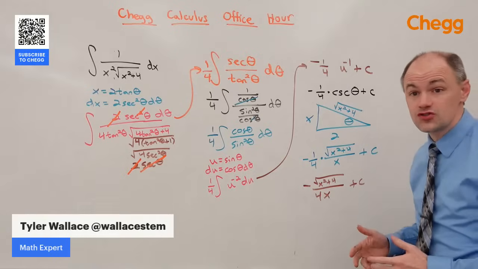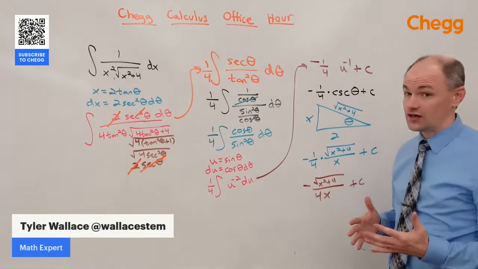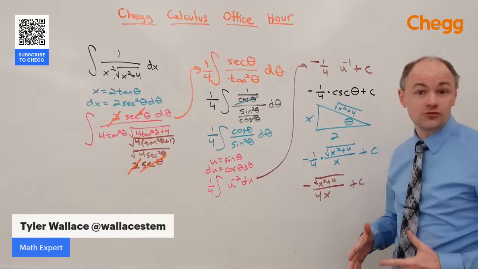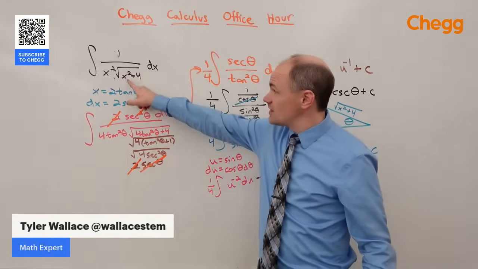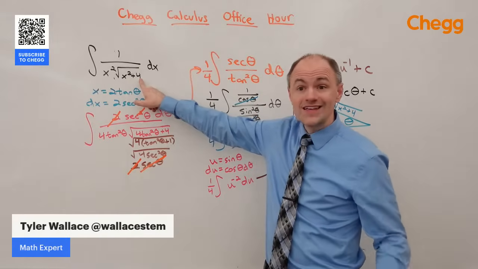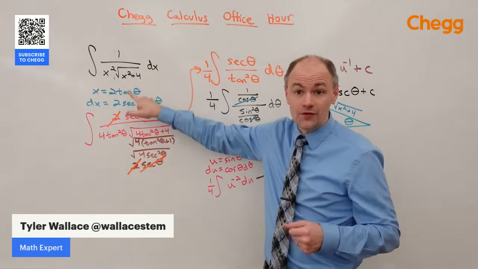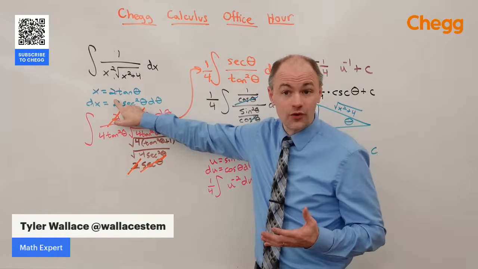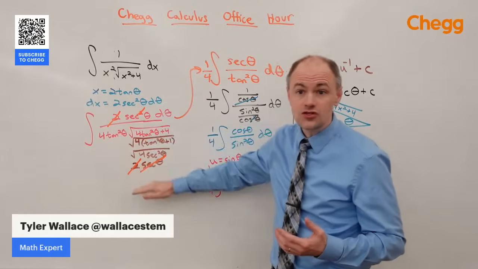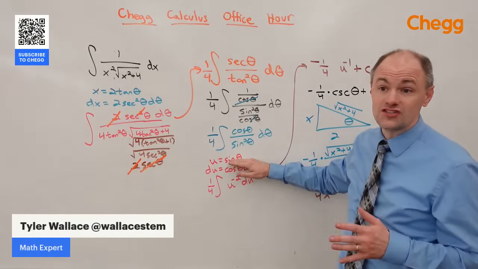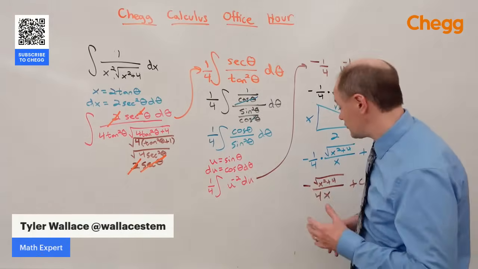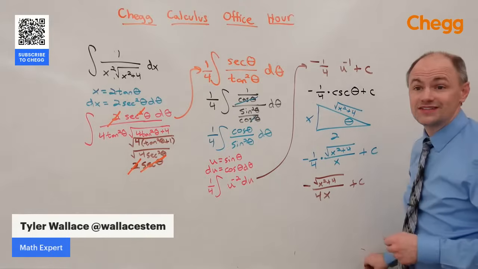So that's trig substitution. Some of these problems get a little bit longer, but no step along the way was really challenging or new. The whole thing was based on this idea that tangent squared plus 1 is secant squared to allow us to simplify the radical. So x is tangent times the square root of the 4. Make the substitution and do some trig simplifying, and that'll give us an integral that hopefully is much easier to handle. And in this case, it certainly was with a quick u substitution.